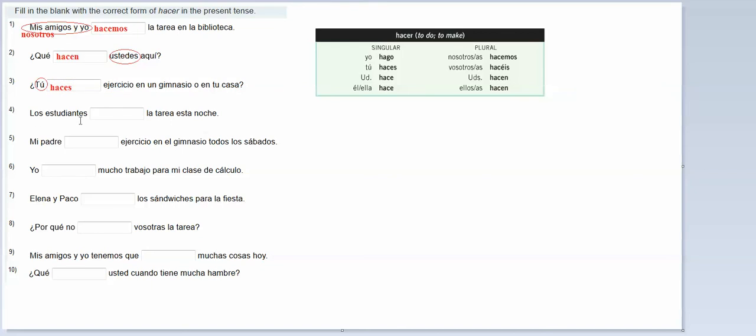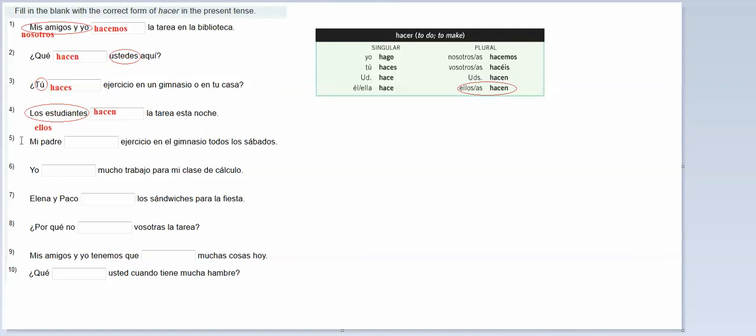Los estudiantes blank la tarea esta noche. So the students do the homework tonight. So the subject again, you're going to look before your blank, which is the students, the same thing as they. So then I go over here and I find ellos, which would be hacen, and that's what I plug in right here. So los estudiantes hacen la tarea esta noche.